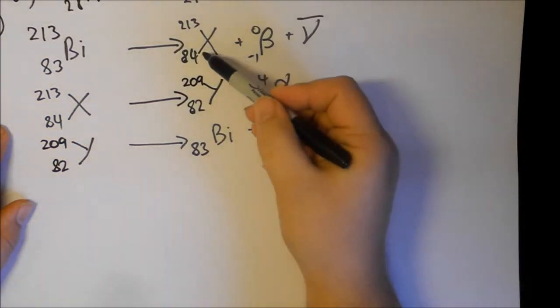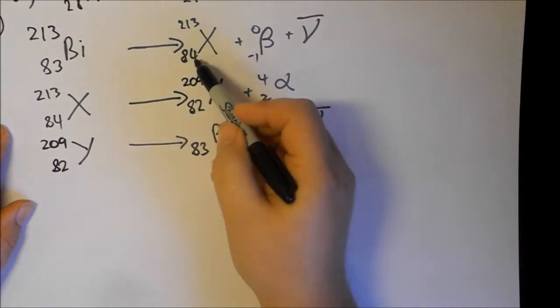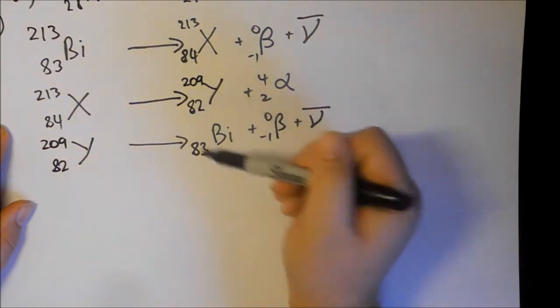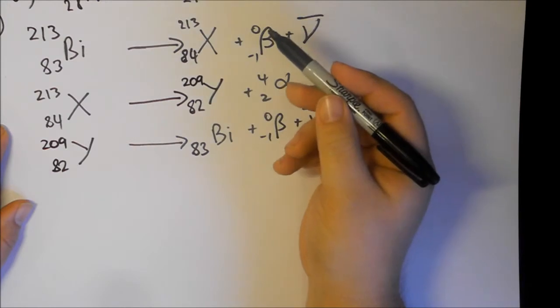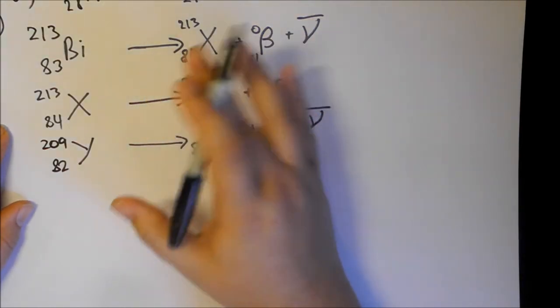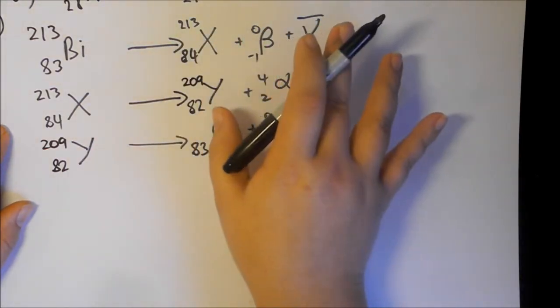Okay, now we know these are different elements than bismuth because this is not the same proton number. We had 84 protons here, 82 protons here. It'd be very easy to look them up in a periodic table to find out what those elements are, but that's just totally unnecessary for what we're dealing with.